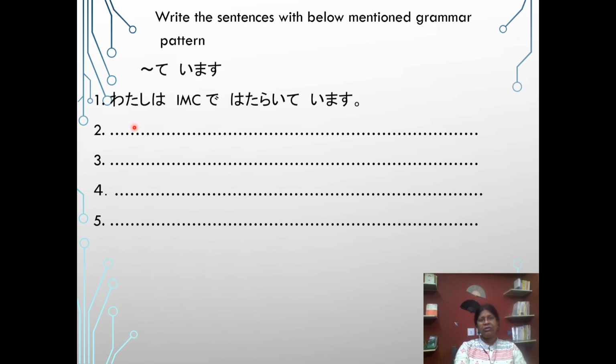Look at here. Watashi wa IMC de hataraite imasu. I am working in IMC. So please make 4 sentences as per your choice. Please pause the video and do it now. Next.